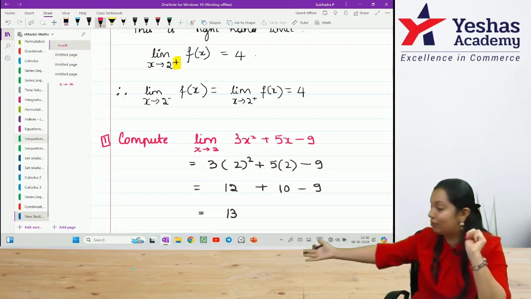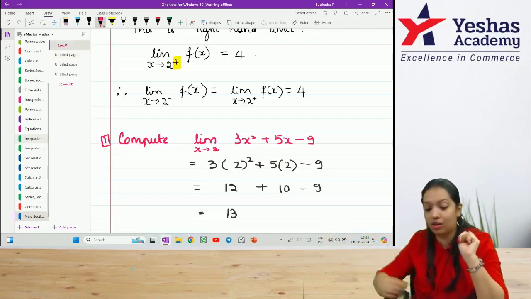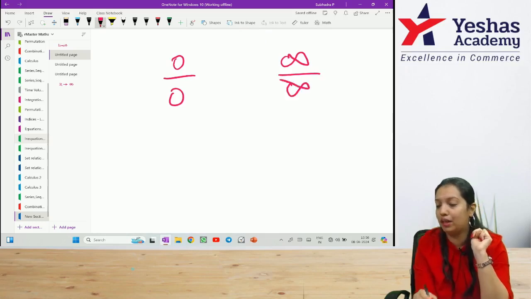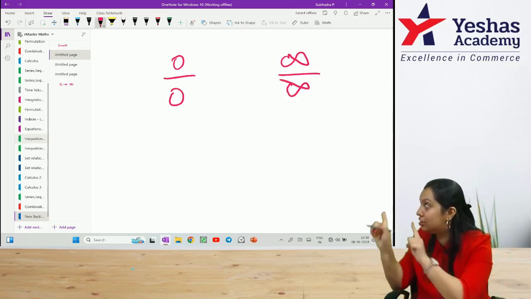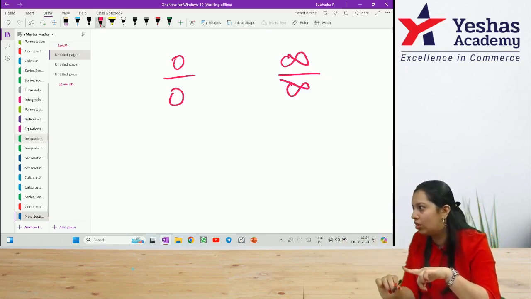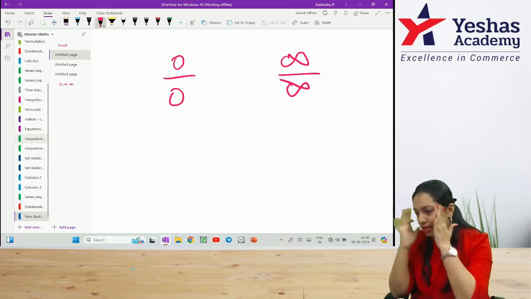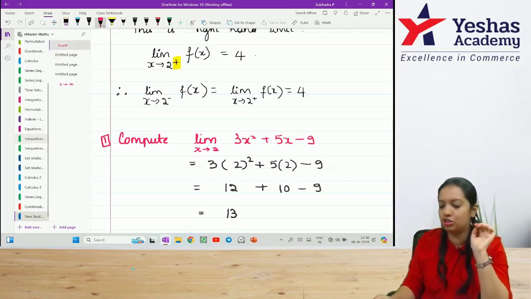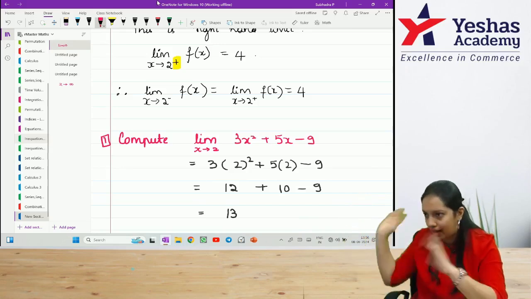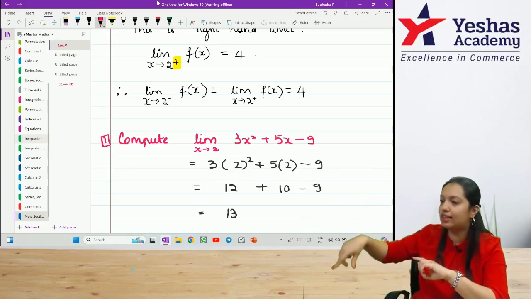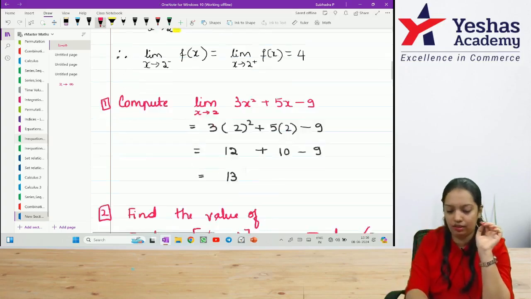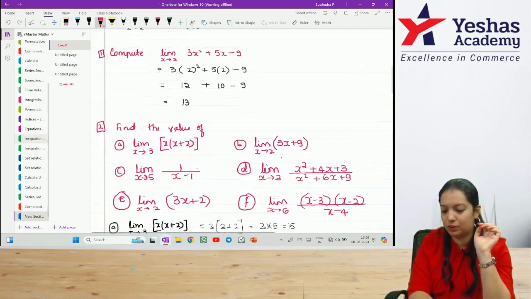Whenever I give such kind of questions, this is very easy. Why? Because my answer is not becoming something indeterminate like 0 by 0 or infinity by infinity. Make sure that your answer shouldn't become something like this. If you are getting your answer like this, the way that you have solved is wrong and now you have to change your approach. That's the only thing you have to keep in mind. I'll give you a few other questions where it is not taking that indeterminate form, 0 by 0 or infinity by infinity. I'm giving you such kind of questions, solve them. Later I will go into what happens if it becomes 0 by 0 or infinity by infinity, and how you should solve it. I want you to solve these 6 questions.